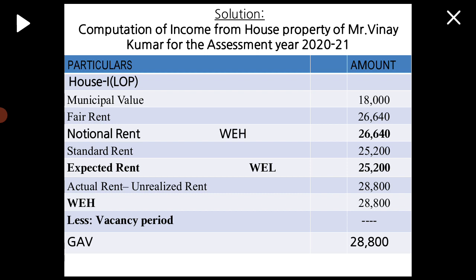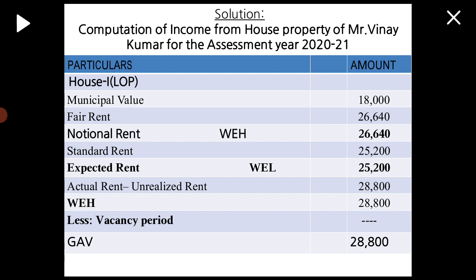See, the title is like this: computation of income from house property of Mr. Vinay Kumar for the assessment year 2020-21. So look at the particulars. As usual, first house is let out house property. First take municipal value 18,000. Next fair rental value 26,640. Whichever is highest is 26,640.